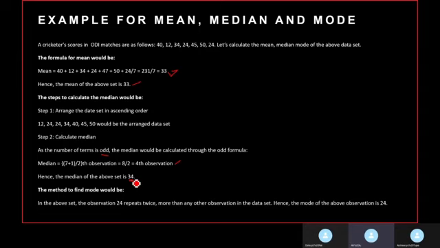The method to find mode is very simple. In the above data set, the observation 24 repeats twice, more than any other observation in the data set. Hence, the mode of the above observation is 24.